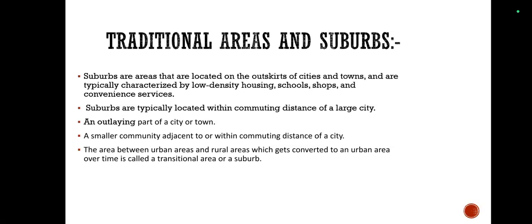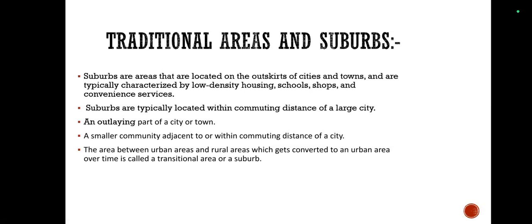In this area there is a blend of rural and urban land use. In these areas land use is of a mixed nature. In this zone, cultural activities are also of mixed type. Over time, this area is converted into an urban area and this region becomes suburbs. Example: Bandra, Bhandup, etc. are suburbs of Mumbai city.